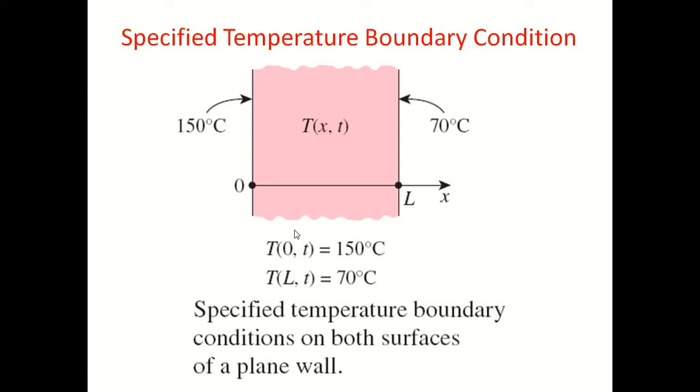So the boundary conditions will be T(0, t) equal to 150 degrees Celsius, where 0 is the x, the length x. At x equal to 0, at that particular time, it is 150 degrees Celsius, and on the other side T(L, t), when x is equal to L, at that particular time is 70 degrees Celsius. So these are the boundary conditions.